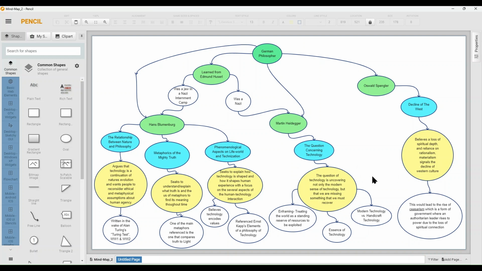Another thing that was noteworthy was that he separates the essence of technology from what technology is. And then he also has the two versions of technology that he compares to each other, which is the ancient version of technology, which is handicraft technology, and then our modern technology.